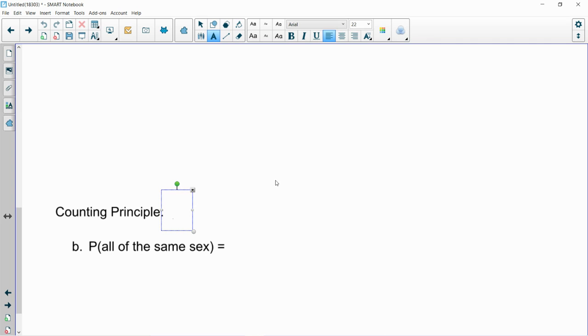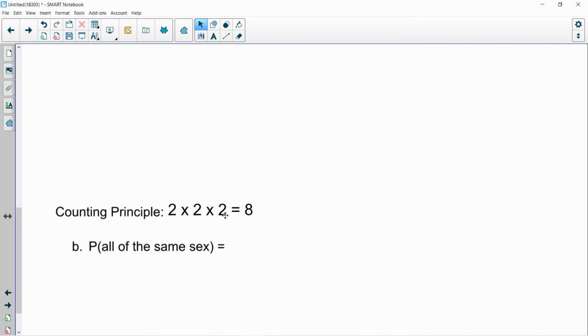In the counting principle, our first child, we had 2 possible outcomes. Second child was 2 possible outcomes. Third child was 2 possible outcomes. All independent events. So we can verify that, yes, indeed, there's a total of 8 possible outcomes.